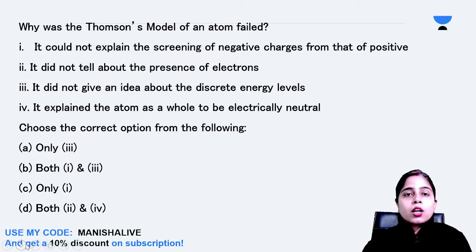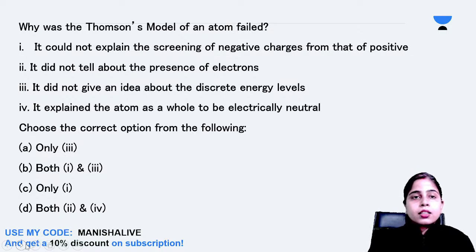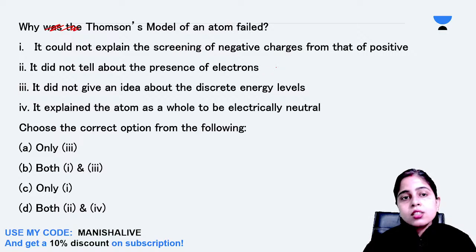Why did Thomson's model of an atom fail? Because it could not explain the screening of negative charges from that of the positive. It did not tell about the presence of electrons. It did not give an idea about the discrete energy levels. It explained the atom as a whole to be electrically neutral. Out of these four, due to which reasons did the Thomson model not succeed?